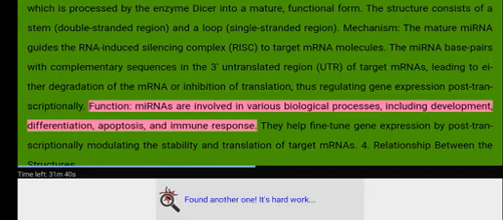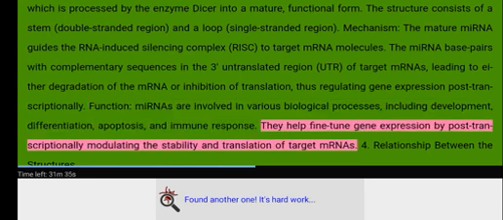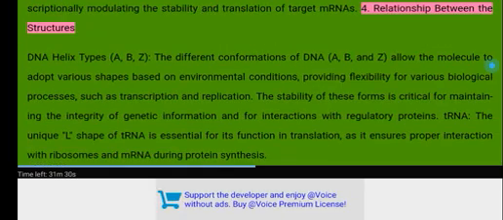Function. miRNAs are involved in various biological processes, including development, differentiation, apoptosis, and immune response. They help fine-tune gene expression by post-transcriptionally modulating the stability and translation of target mRNAs. 4. Relationship between the structures.